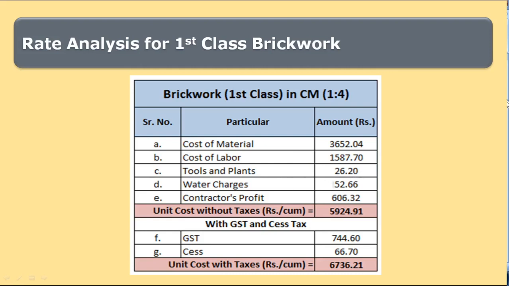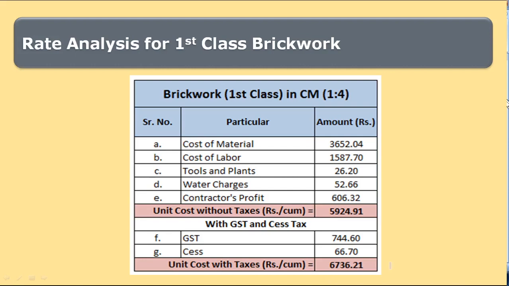Water charges is 52.66 rupees and contractor profit calculated is 606.32 rupees. So the unit cost for preparing 1 meter cube of brickwork is 5924.91 rupees. This is without taxes, and with taxes the unit cost is 6736.21 rupees per cubic meter.